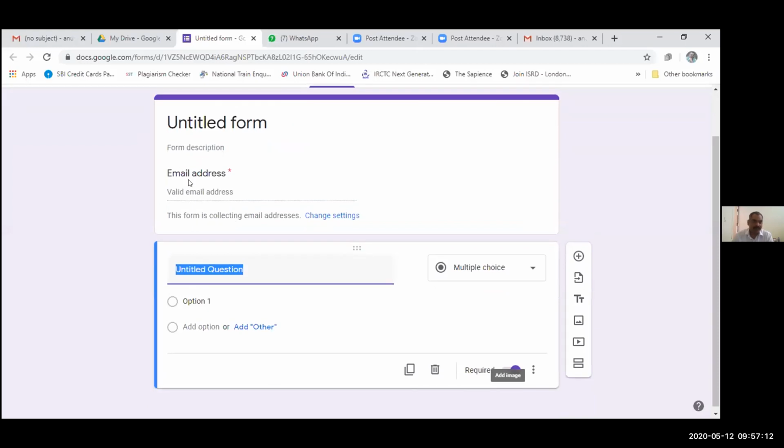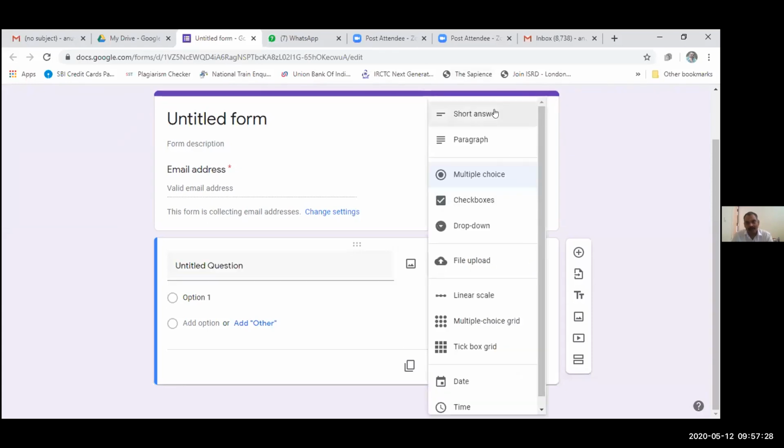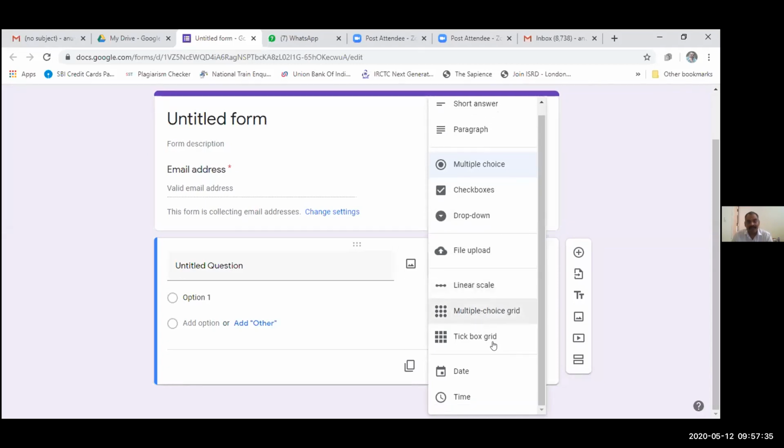From the description, email address, valid email address, this form is collecting email addresses. We can change the setting from here. And now there is an untitled question bar, and here are options for short answer, paragraph, multiple choice, checkbox, drop down, upload file, linear scale, multiple choice grid, tick box grid, date and time.